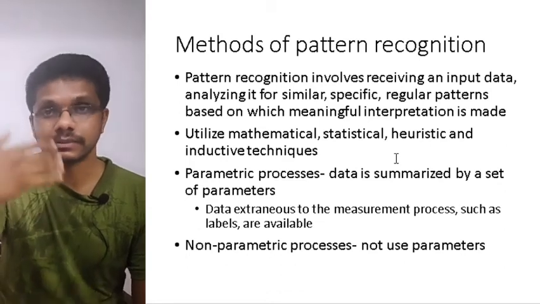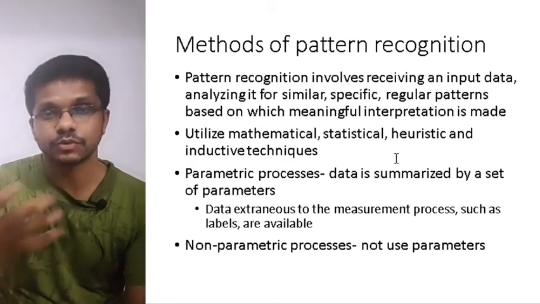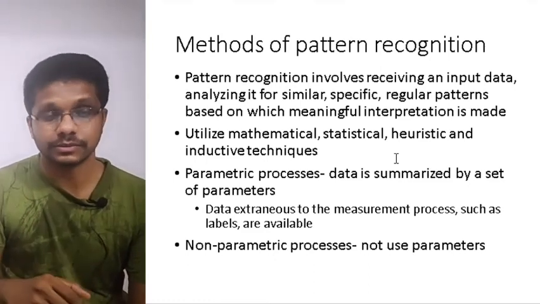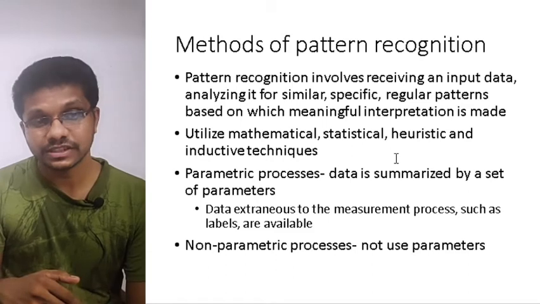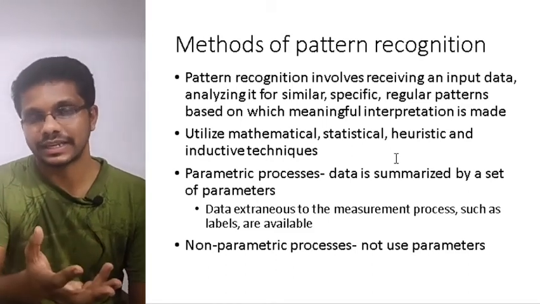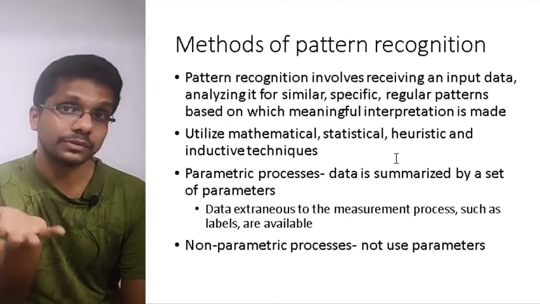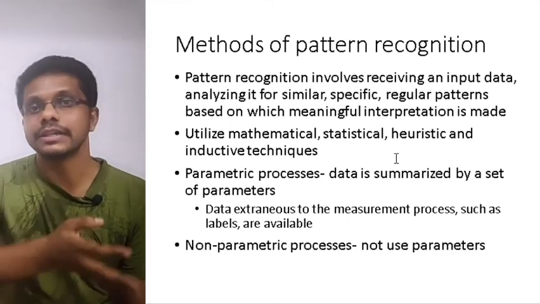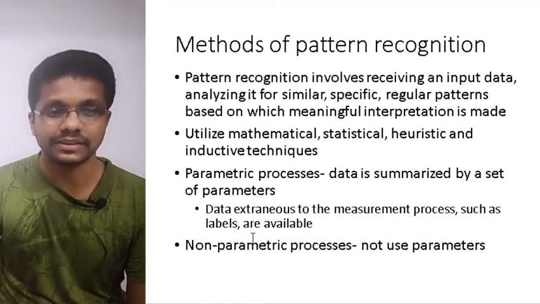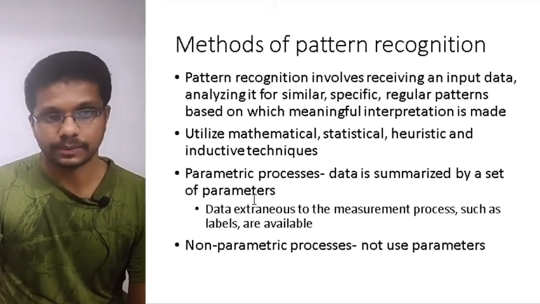We give some parameters or features for the classification or identification of the data. Those types of algorithms or programs are called parametric processes. In a non-parametric process, we are not giving any parameters. We have the raw data, and based on the properties of the data in our hand, we do the classification and clustering. So those are the two different methods: parametric and non-parametric process.